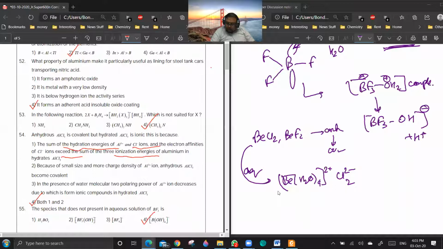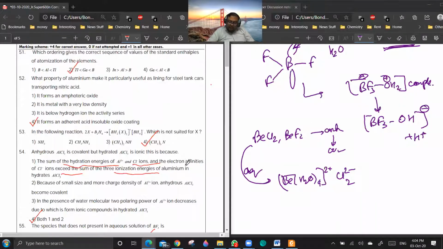Second is because of small size and high charge density, anhydrous AlCl3 will be covalent. That is correct. In presence of water molecules, the polarizing power of Al3+ decreases. That is incorrect. The hydration energy factor is responsible for ionic nature, and charge density is responsible for the covalent nature in anhydrous state.